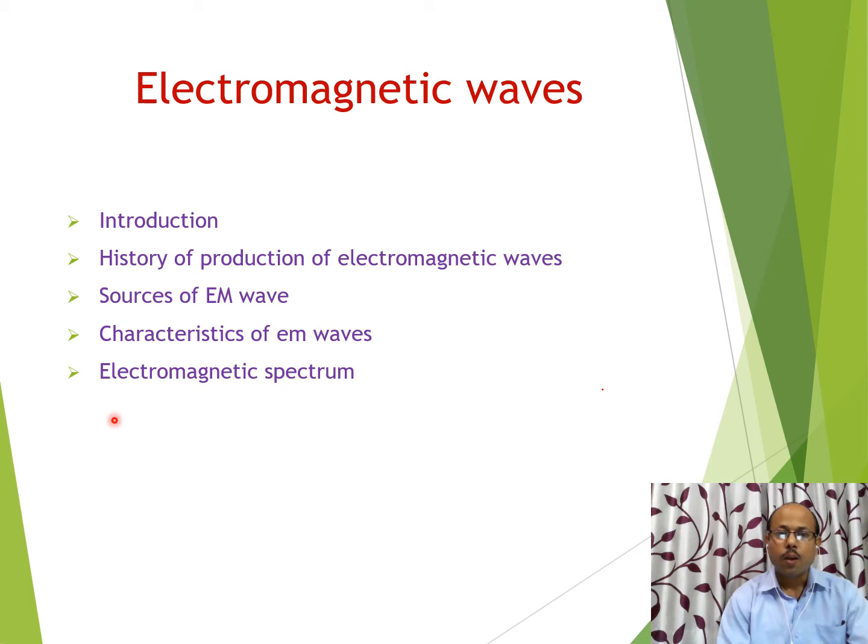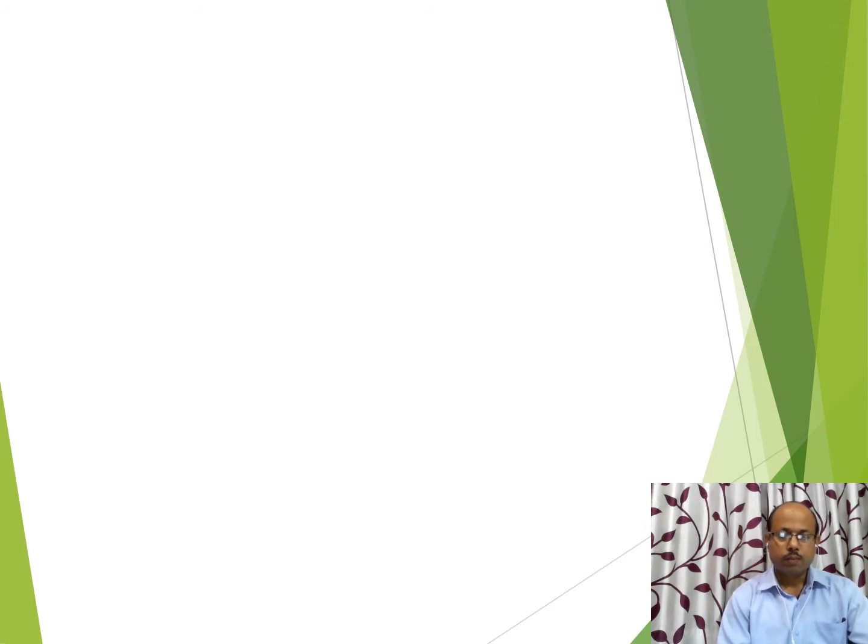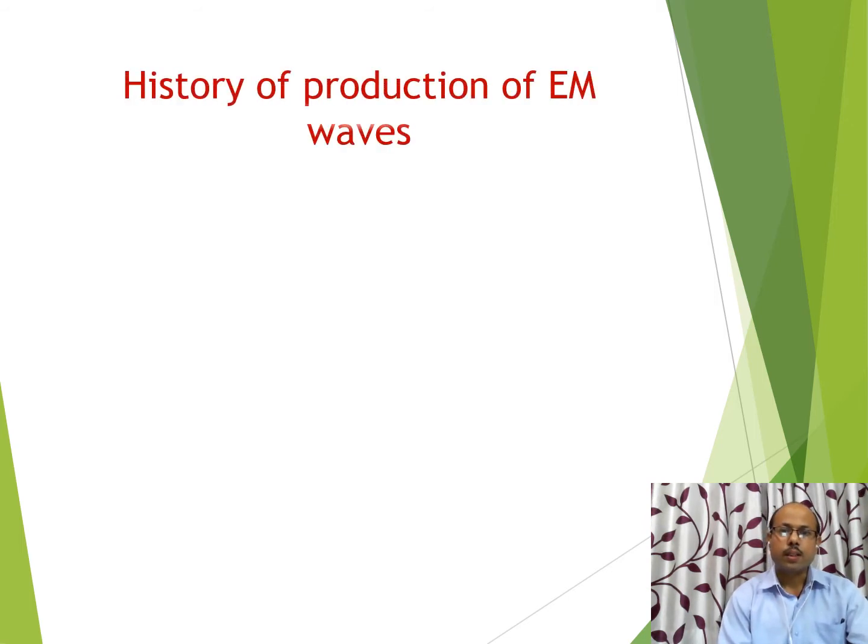Then we will discuss a very important topic of this class, the electromagnetic spectrum. Then we will discuss detection of electromagnetic waves, how electromagnetic waves can be detected. Then we will discuss production of electromagnetic waves, how electromagnetic waves can be produced. Now the first topic we are discussing is the history of production of electromagnetic waves.